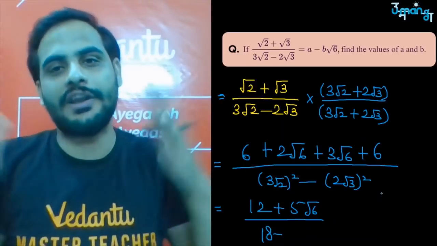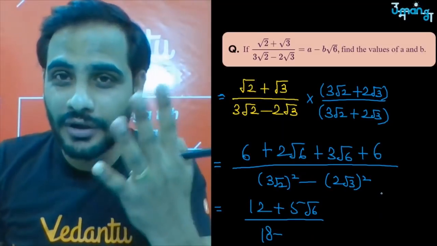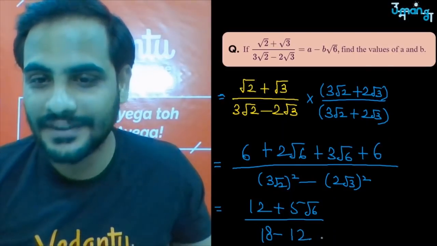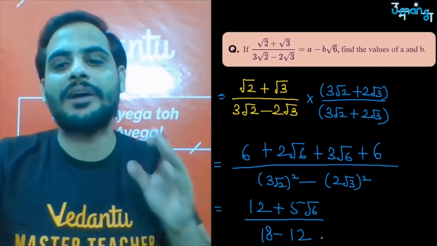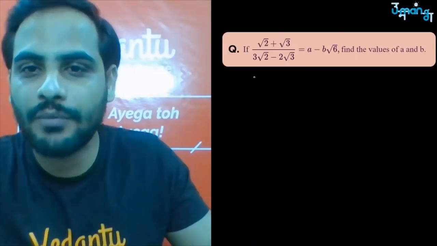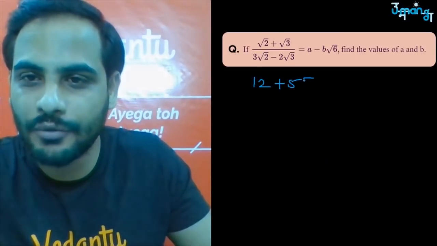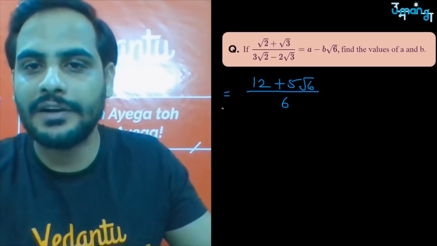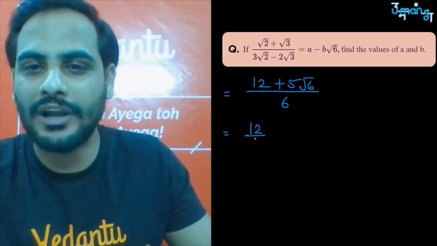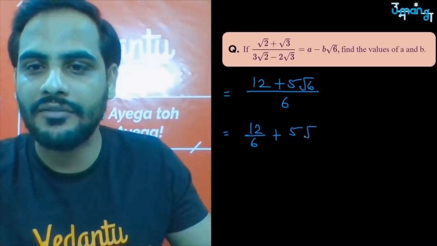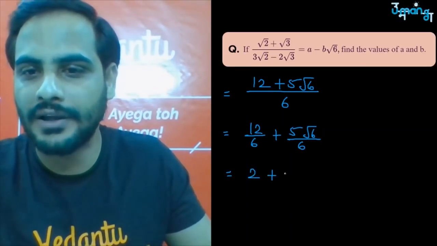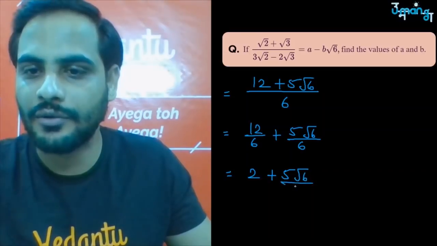Minus 2 root 3 whole square. 2 square is 4, root 3 square is 3, 4 into 3 is 12. Correct? So 12 plus 5 root 6 upon 18 minus 12, which is equal to 12 plus 5 root 6 upon 6. Now let us split the denominator. So you have got 12 by 6 plus 5 root 6 divided by 6. 12 by 6 is equal to what? 2 plus 5 root 6 whole divided by 6.